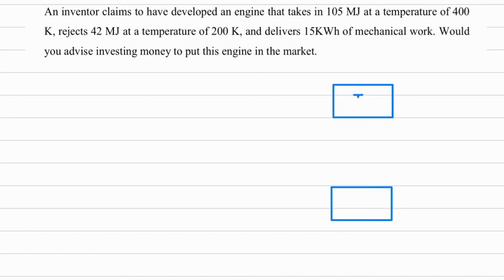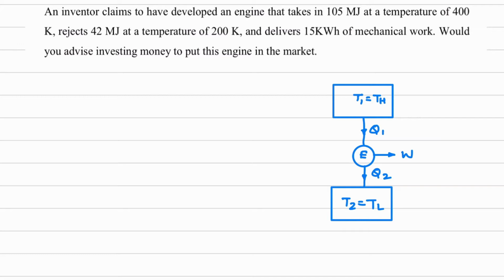Higher temperature will be T1 or T high and low temperature will be T2 or T low, and in between I'll have an engine, which is consuming heat, rejecting heat and giving some amount of work. So for example, suppose this heat is Q1, work is W and heat rejected is Q2.